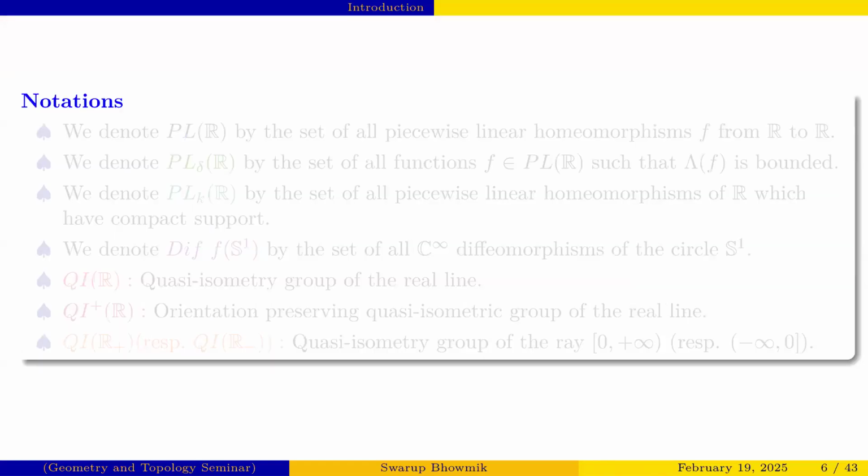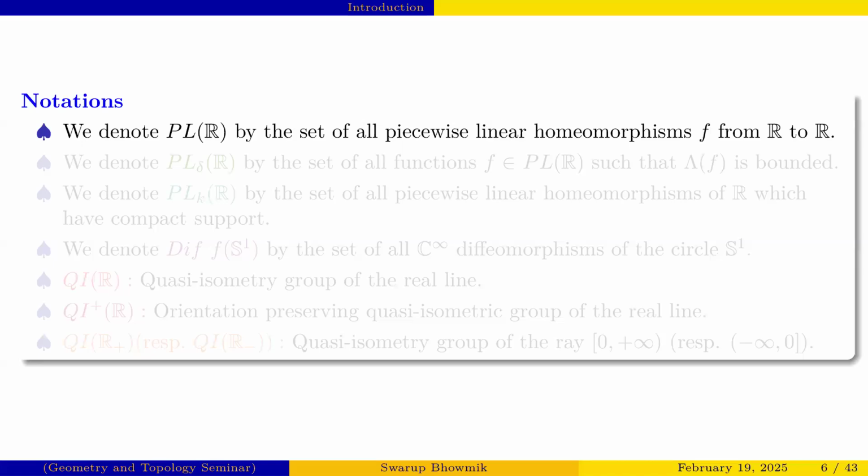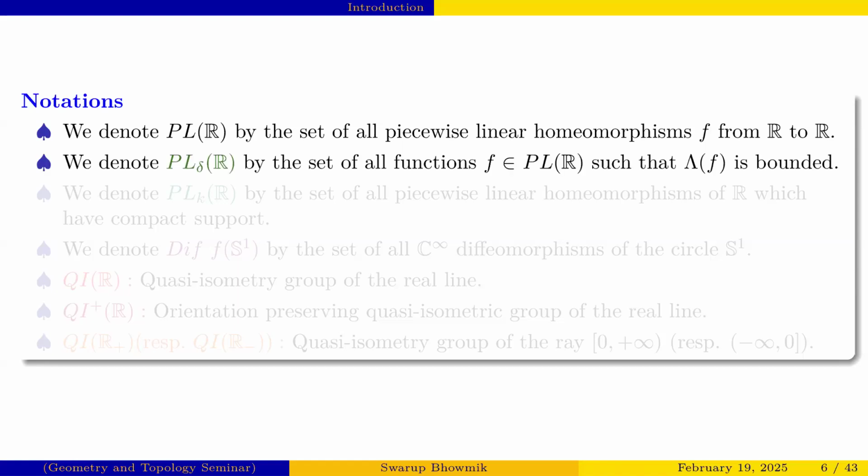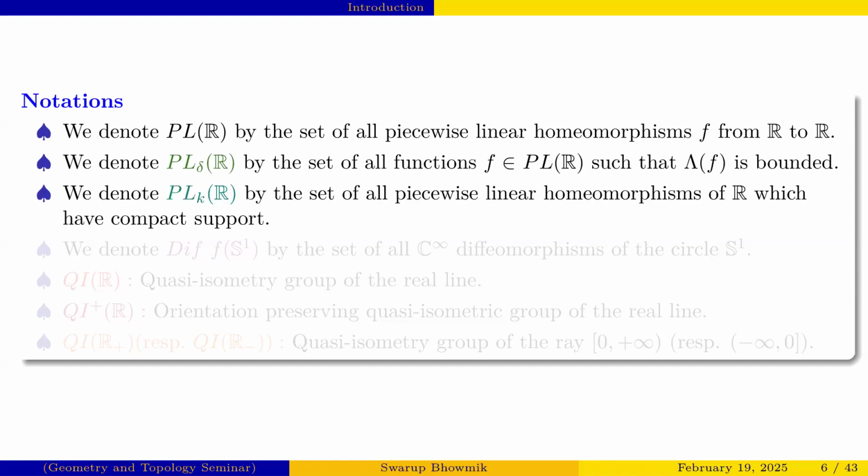Now we go to some notations used in my talk. PLR denotes the set of all piecewise linear homeomorphisms f from the real line to the real line. PL delta R means the set of all functions in PLR such that the slopes of the functions are bounded, where lambda f is the slope of f. PLKR means the set of all piecewise linear homeomorphisms of R with compact support.